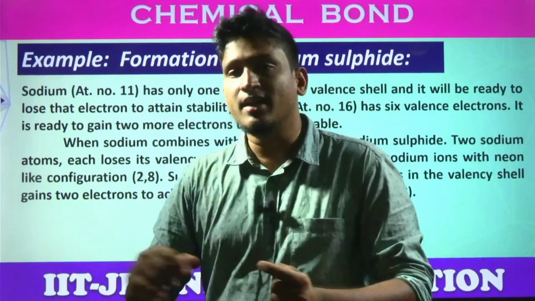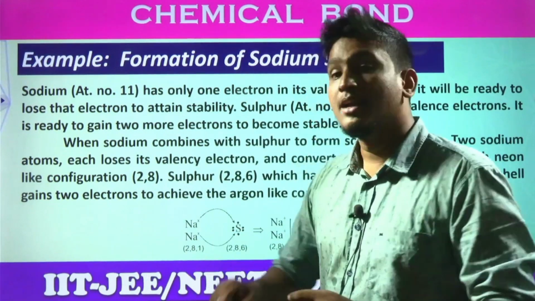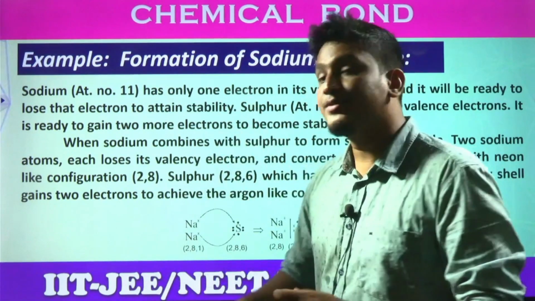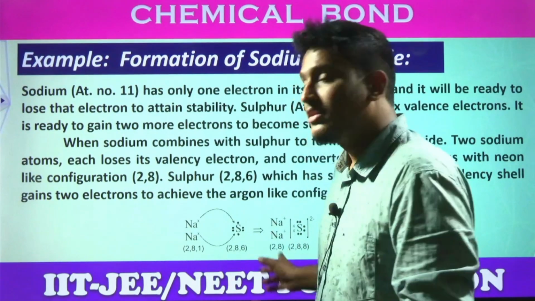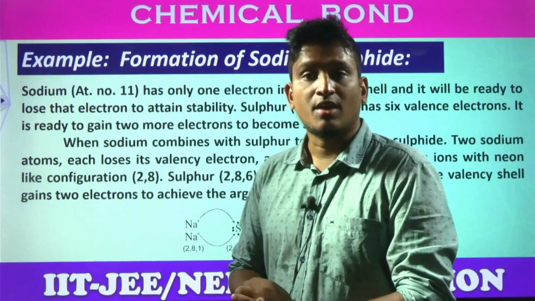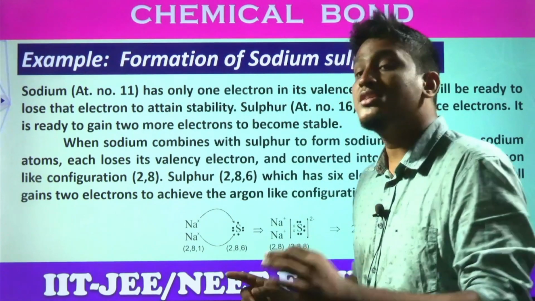After getting the stability, still they have a charge. Sodium after losing an electron, what is the charge it will get? +1 charge. And sulfur after gaining 2 electrons, what is the charge it will get, students? -2 charge. Then how can they be neutralized? They should combine in what ratio? They will combine in 2:1 ratio.